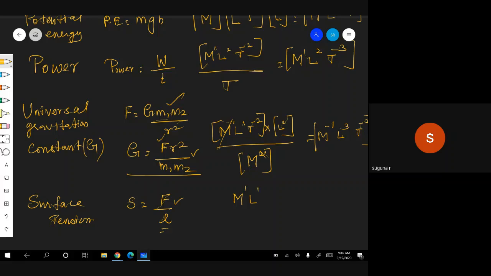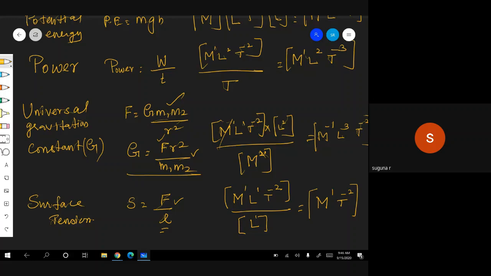M L T power minus 2, that is for force. For length L. How do you say L squared then? Okay, both will cancel, na? L will cancel. Therefore, M power 1, T power minus 2. That's it. Are you following?